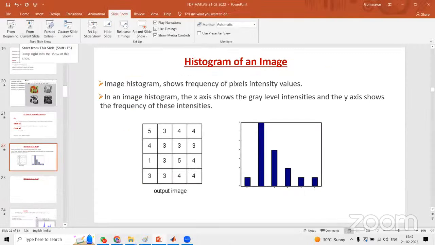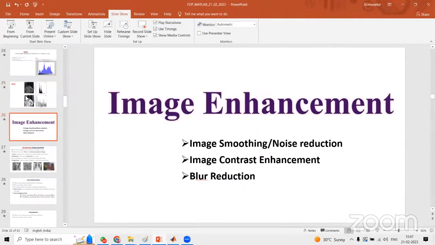Now we'll go to the image processing techniques one by one. Up to here we have completed the basics of image processing and the basics of MATLAB functions. Now we will see how we are going to apply MATLAB for the various image processing techniques. From a research point of view, or a project point of view, from this onwards is very, very important.